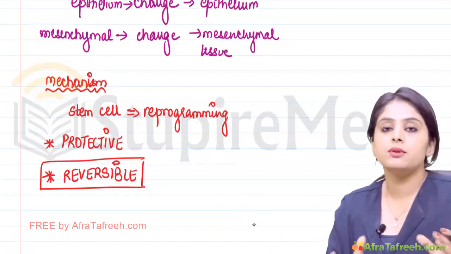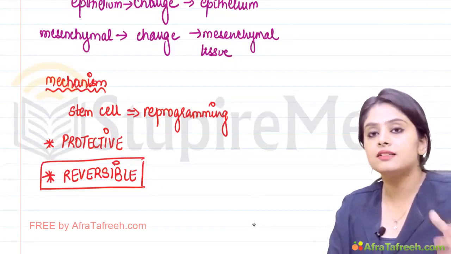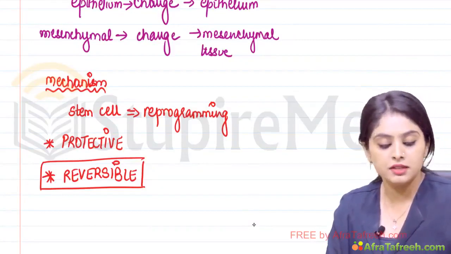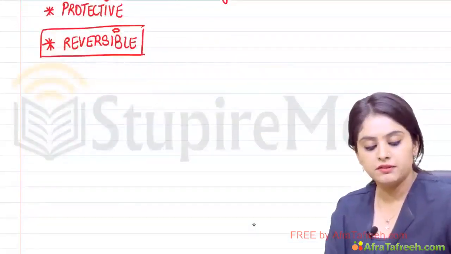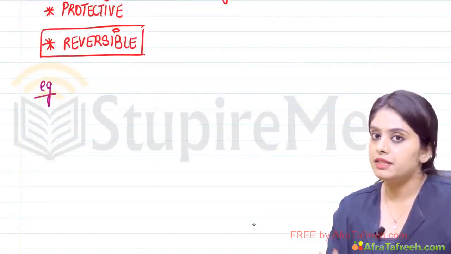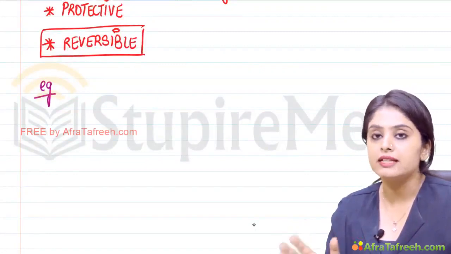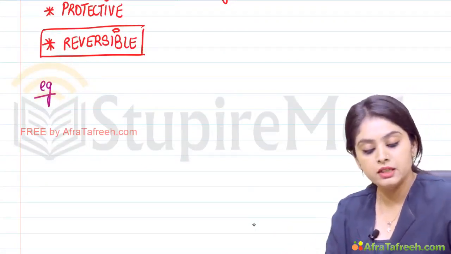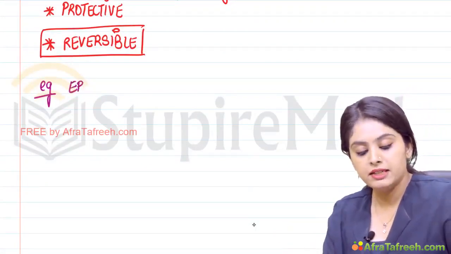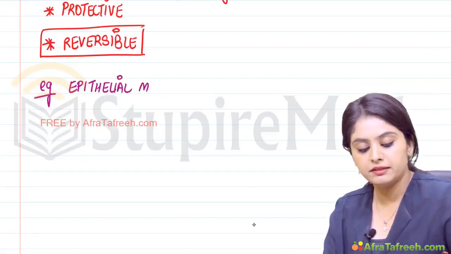Now metaplasia, we've done a lot of theoretical aspect. Let's now try to understand the same with the help of a few examples. So let's take up the first example. As I said, either one epithelium will change into another or one mesenchymal tissue will change into another. So that is exactly how we are going to deal with it. When epithelium is changing, I will call it epithelial metaplasia.